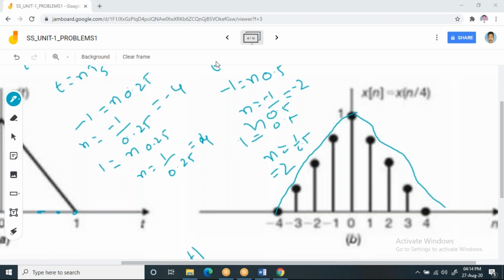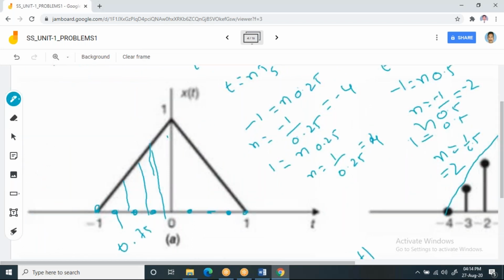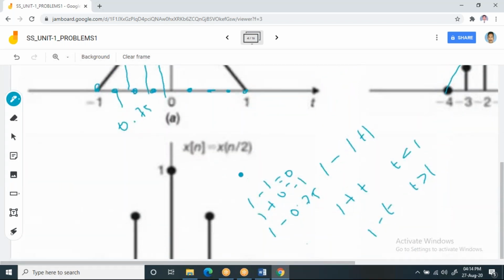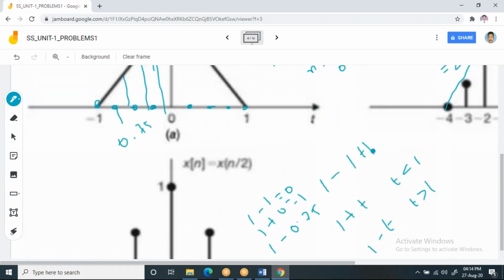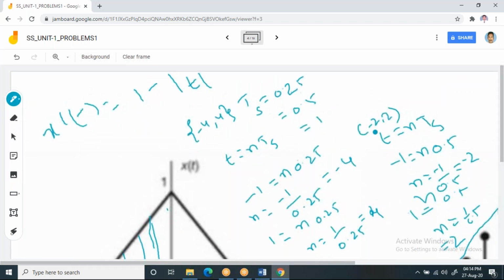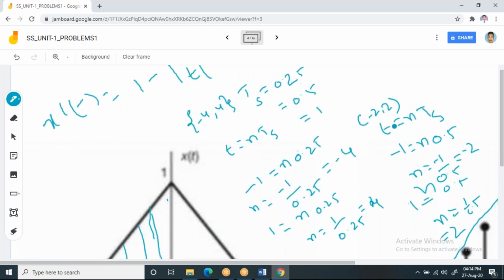This is obtained by taking a continuous time signal x of t, which exists from -1 to 1, and sampling it with 0.25 seconds. Now, if it is sampled with 0.5, how many samples will we get? We will get -2 to 2, right?